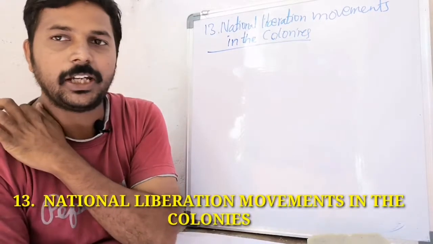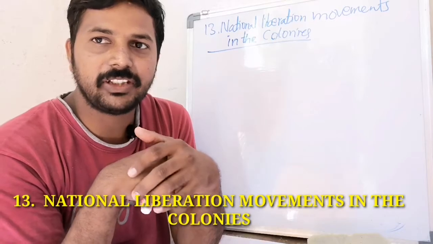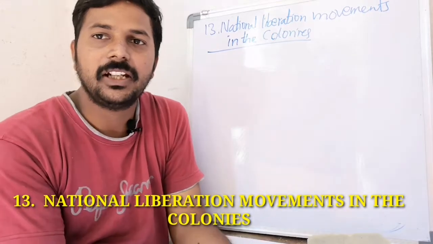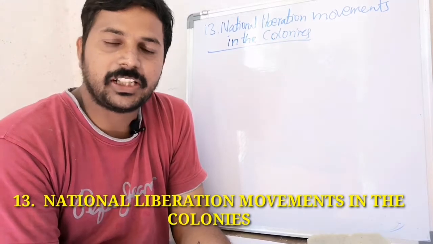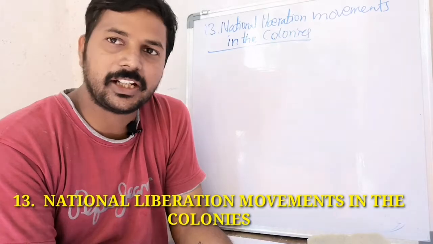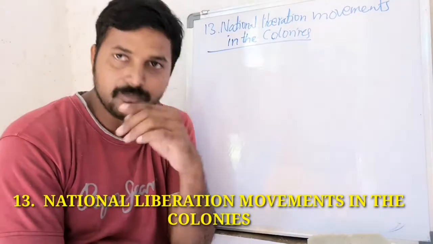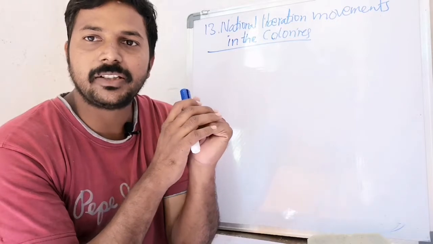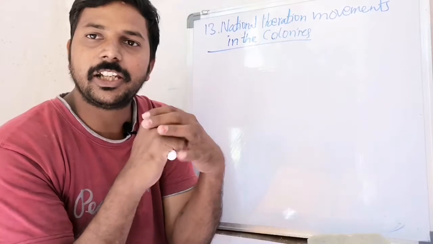Look at page 186. On page number 186, we have a map. That map is showing colonies in 1914. We already discussed in the 8th class that the European countries made colonies in the Africa continent, Asia continent, as well as in the Latin America continent. These European countries occupied some countries and made them their colonies. In that way, colonial rule was started.